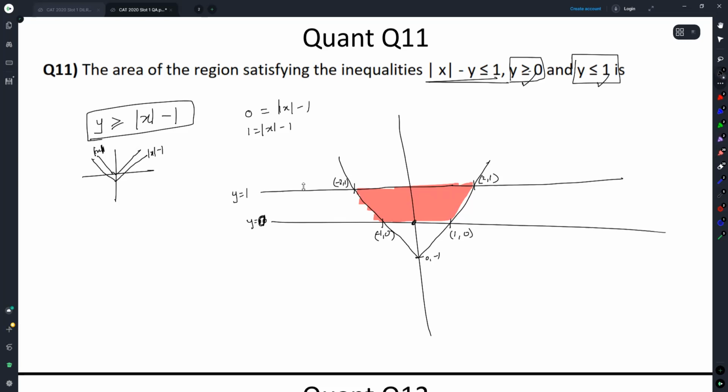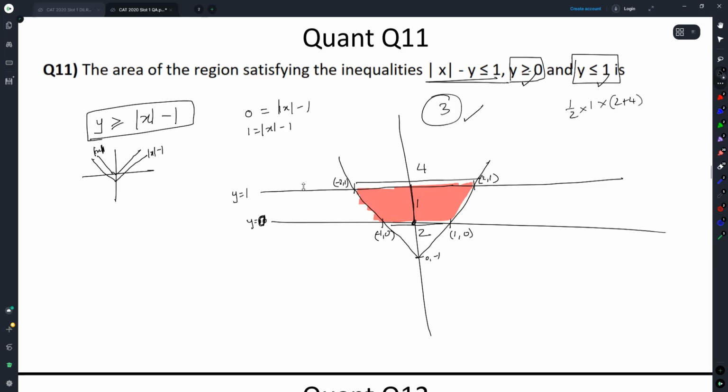This is a trapezium, simple trapezium. This length is 2, this length is 4, this height is 1. So we need half into 1 into 2 plus 4. Half into distance between the parallel sides into sum of parallel sides. So the area of the trapezium created is 3. That should be the answer.